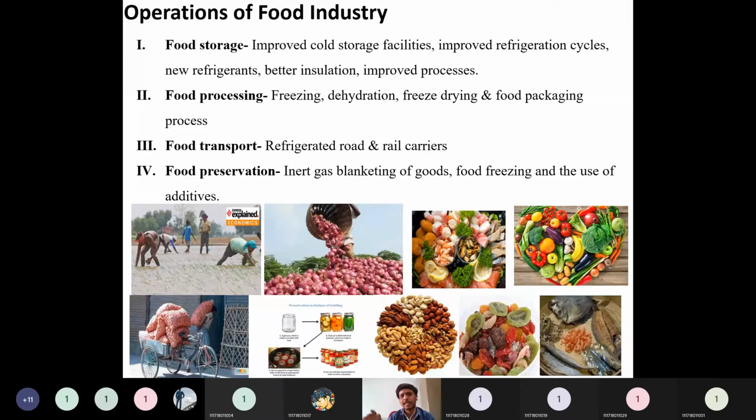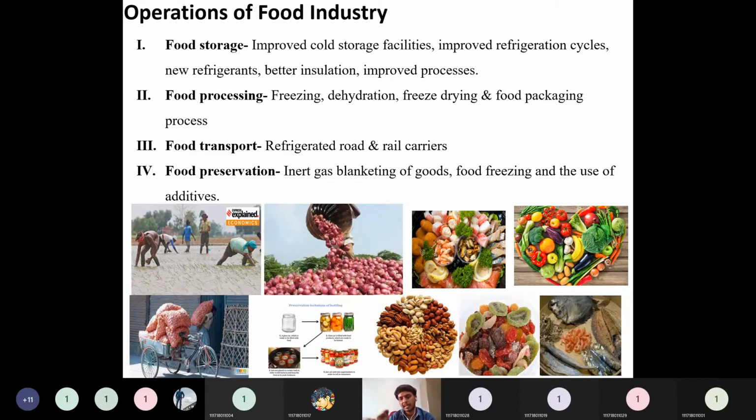heat treatment. We can say inert gas blanketing. So whatever the leftover space is there in the canning, it will be airtight sealed, or some inert gas will be inserted in order to increase the shelf life. Like if you see the dry fish. If we just catch a fish from the sea or some pond, within no time, within the 1 day time, we have to use that fish.